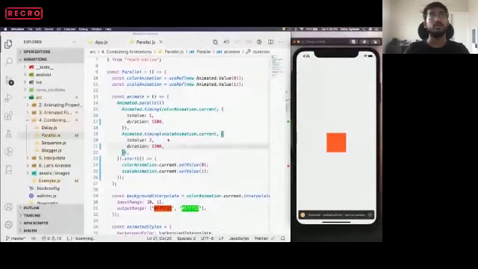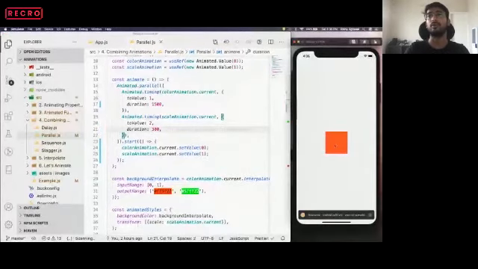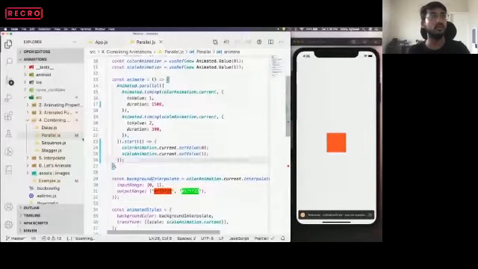As you can see, the color animation takes 1500 milliseconds to change from this orange color to green, and the scale animation takes 1300 milliseconds to expand. If I do 300 milliseconds, it will scale first and then continue to change the color, as you can see. So the parallel helper function gives us the ability to run multiple animation functions at the same time. Cool. Now moving to sequence.